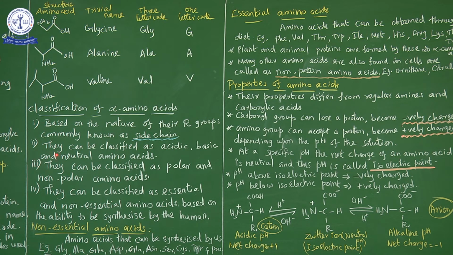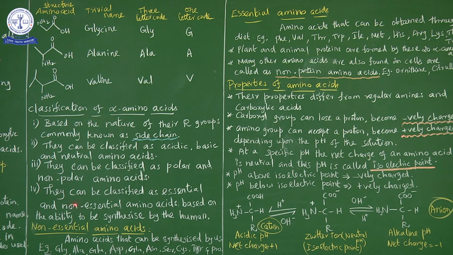The second classification is acidic, basic and neutral amino acids. The third one is that they can be classified as polar and non-polar amino acids. Non-polar amino acids means hydrophobic, that means water repellent group. So they can be classified as polar and non-polar amino acids.